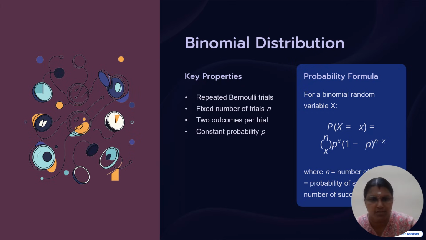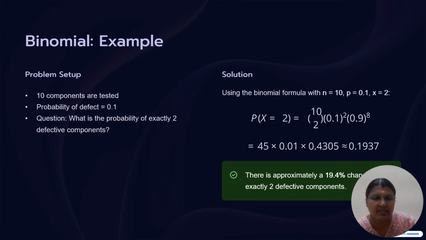What is the binomial distribution? Mathematically, we denote the binomial random variable as P of X equal to x, that is nCx p to the power x, q to the power n minus x. Here q is 1 minus p, n is the number of trials, p is the probability of success and q is the probability of failure. This is the formula for the binomial distribution.